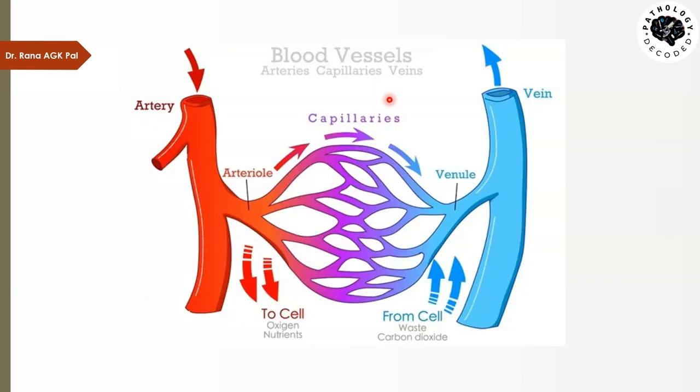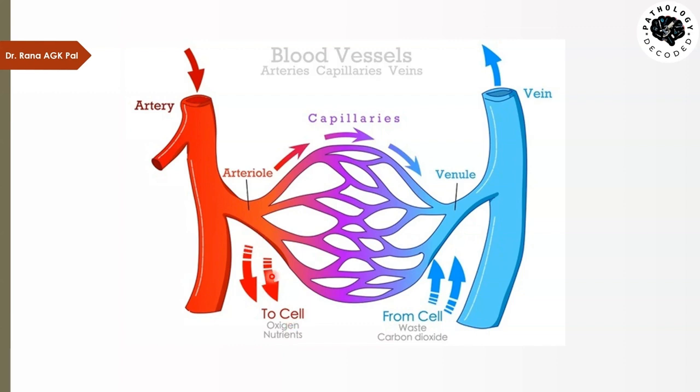Now here is a small example of a tissue in which blood flows from the artery into the arterioles, and these capillaries are intricately present inside the tissue, and the blood is being collected in the venules and going into the vein. The blood coming in the arteriole is oxygenated blood. It carries the nutrition from the metabolic products of the liver, etc. From here the blood comes out, moves into the tissue, and takes the oxygen and nutrients to the cell.